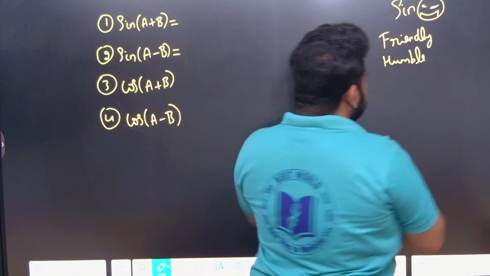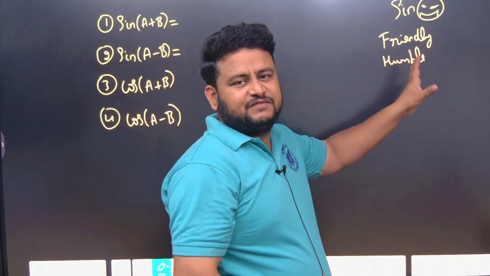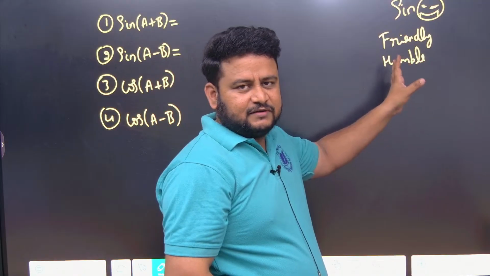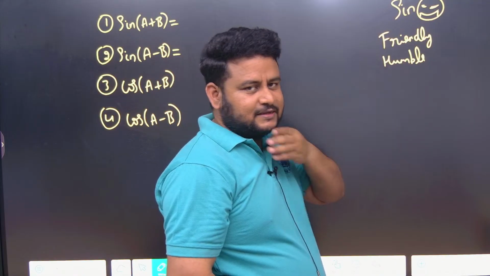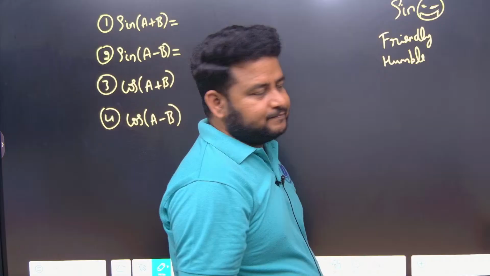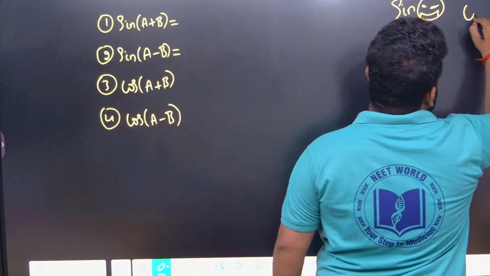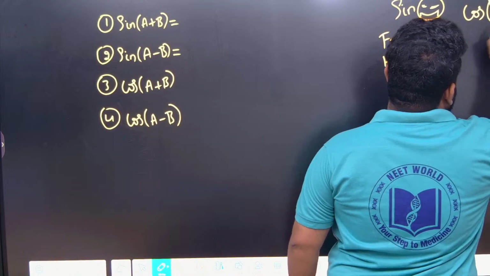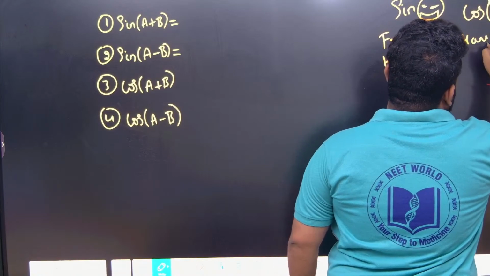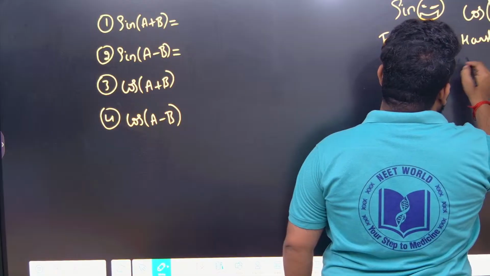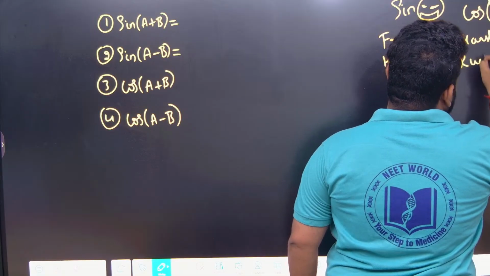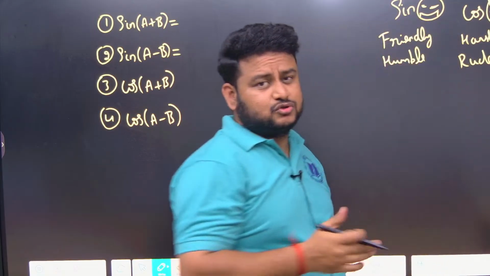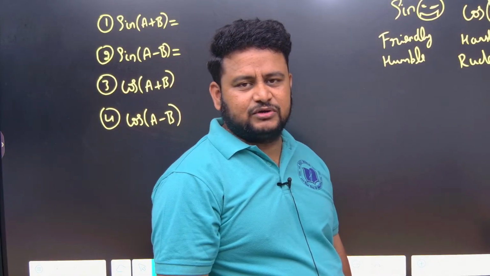That means this sine will combine with any other function very easily. When we talk about cos, cos is a very harsh, rude and not so friendly person. He will not combine with anyone so easily.